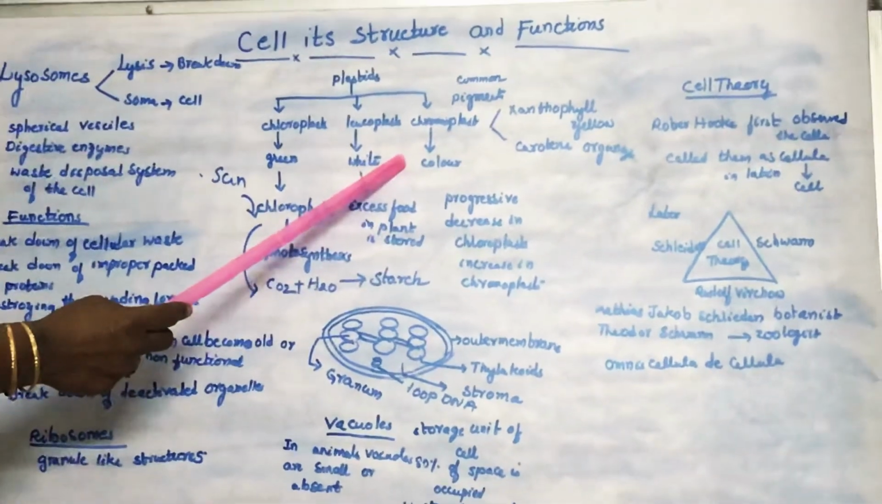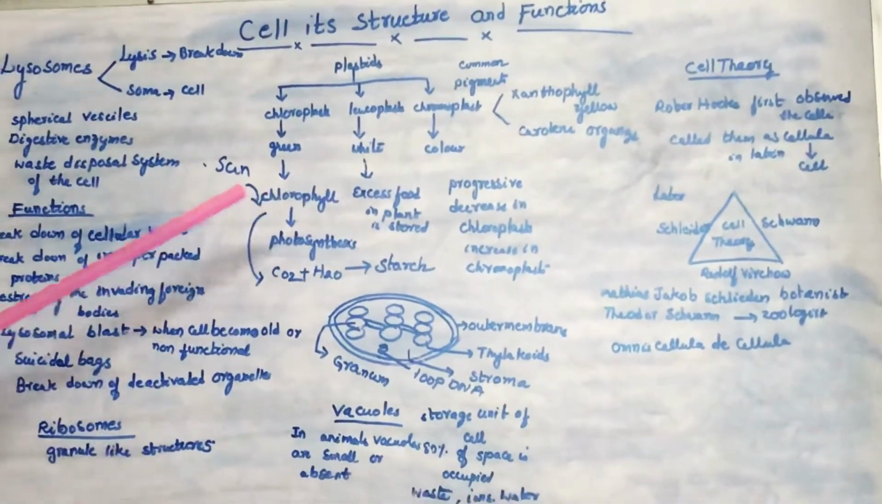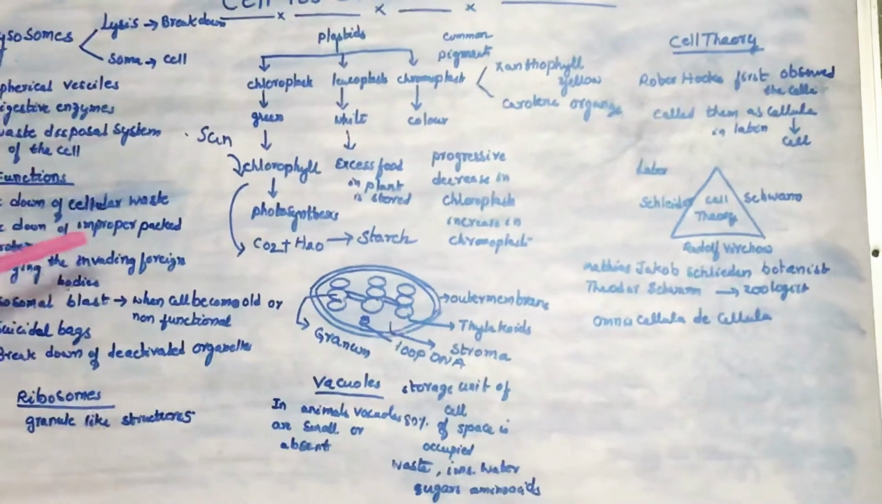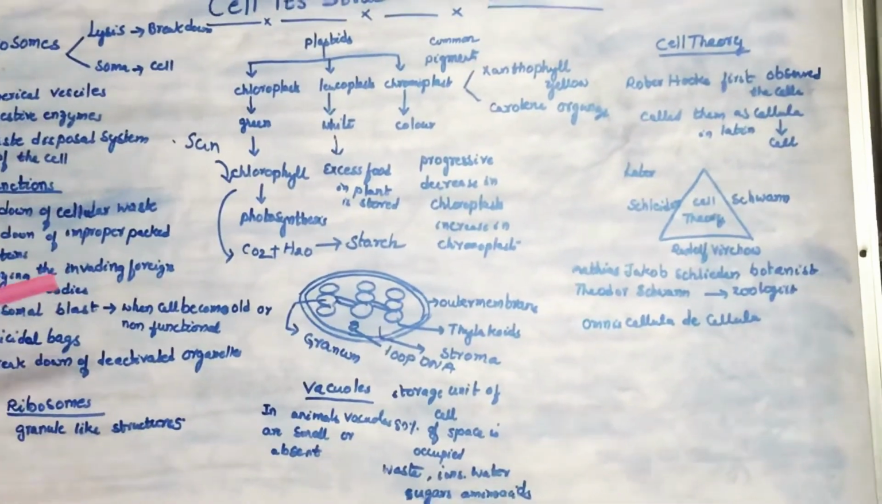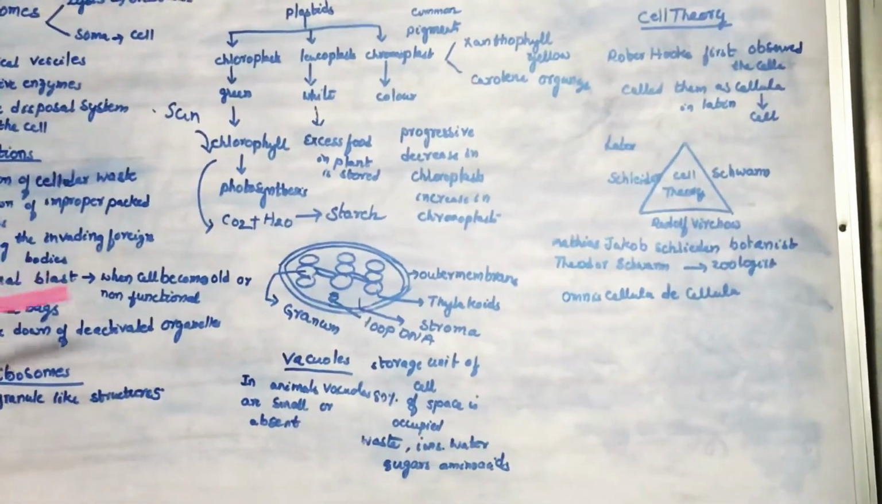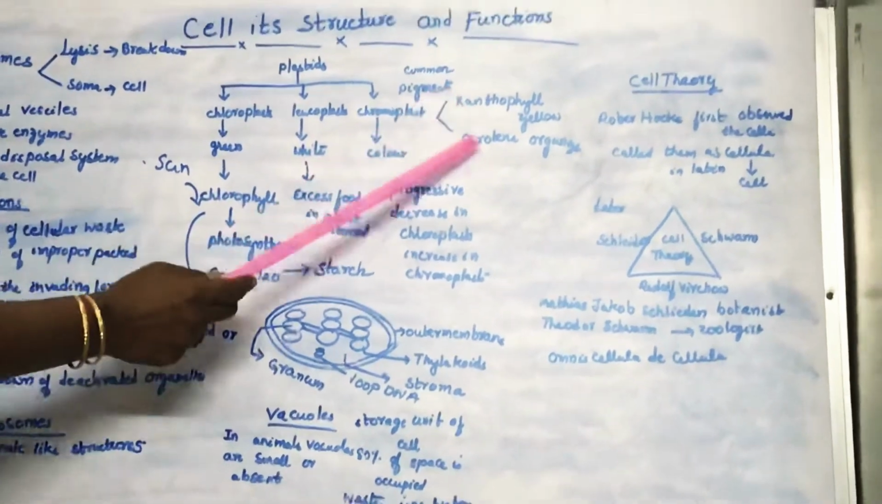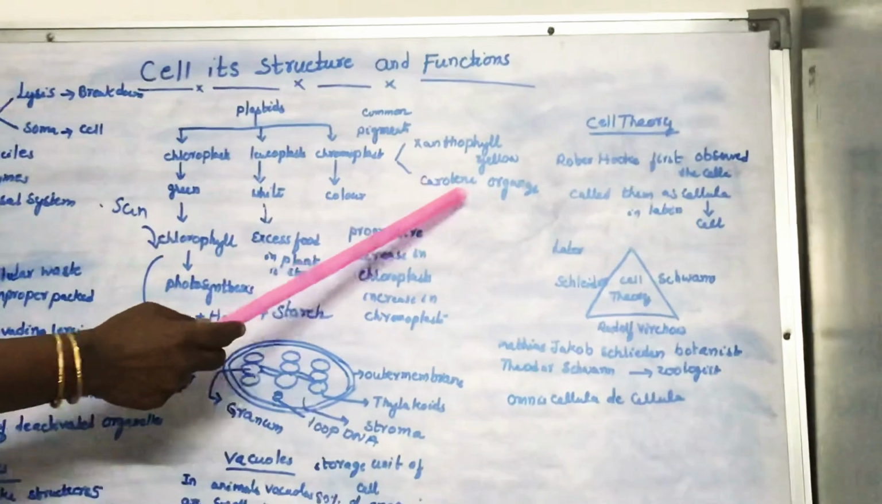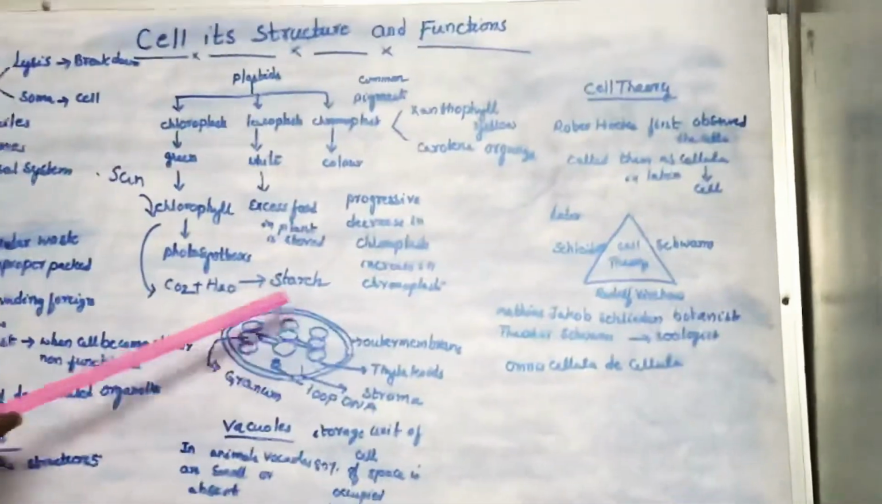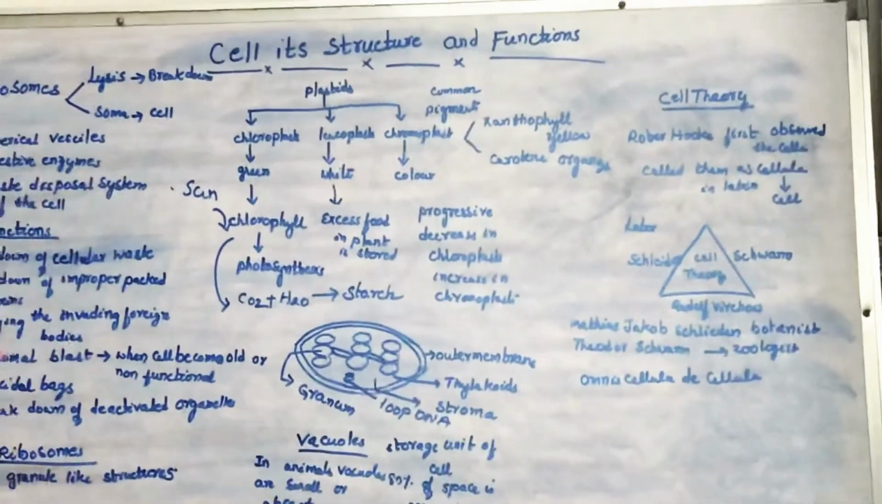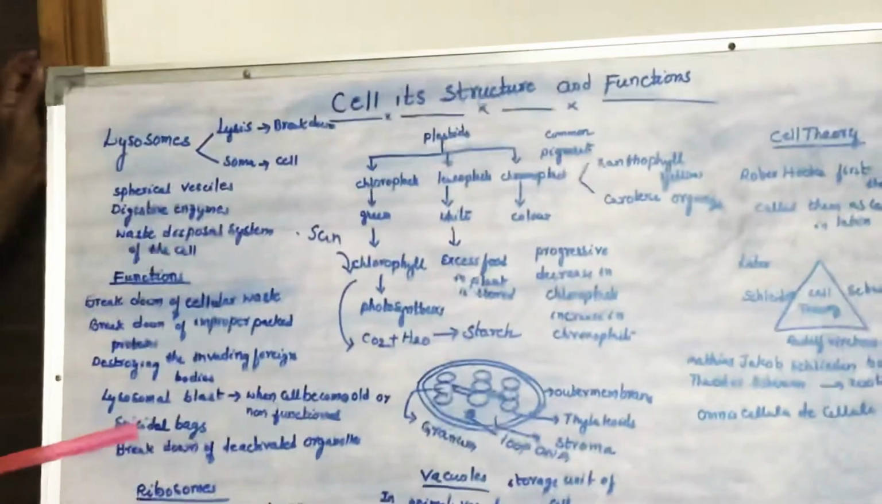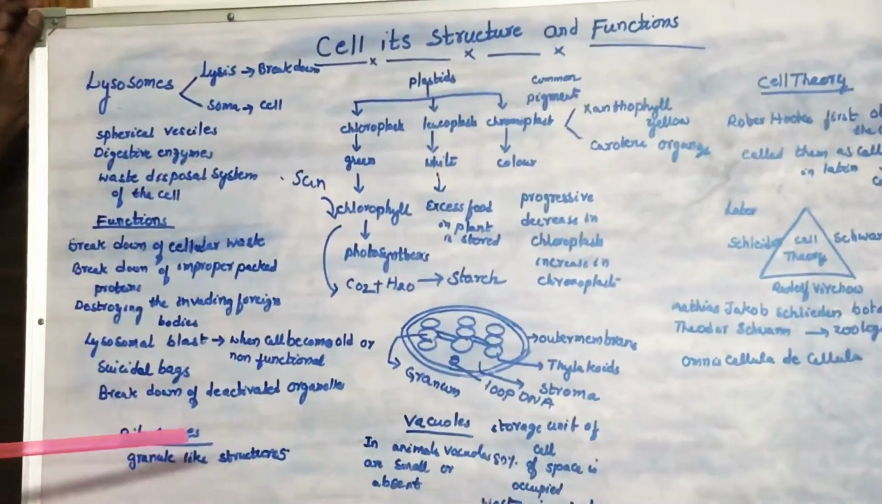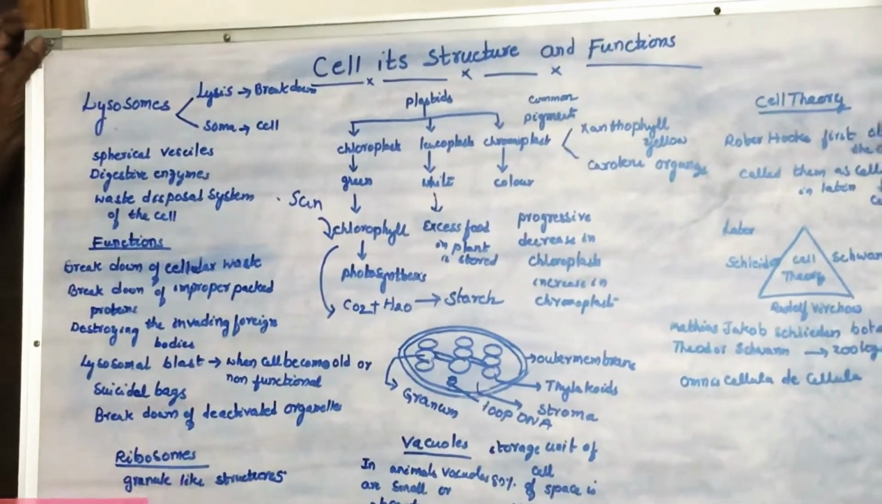Chromo means color. These chromoplasts have many pigments, children, but two common pigments, we call them xanthophylls and carotene. Xanthophylls will give yellow color and carotene will give orange color. And a very interesting thing about the chromoplast is that plastids can change from one form to another form.